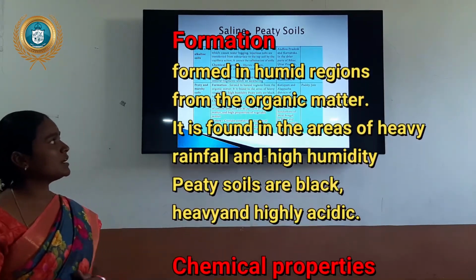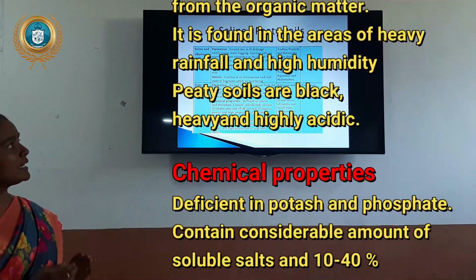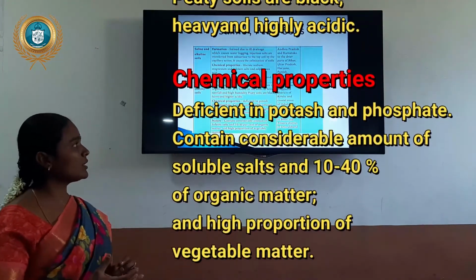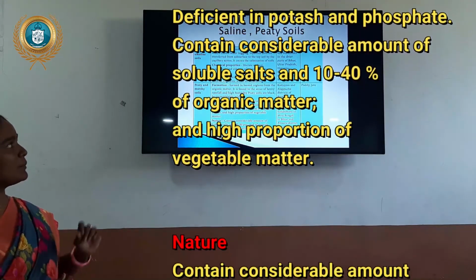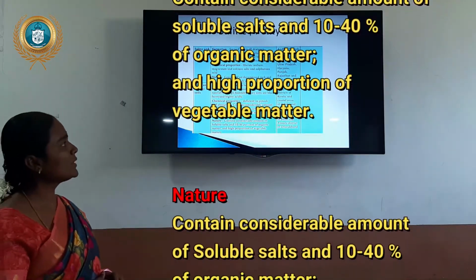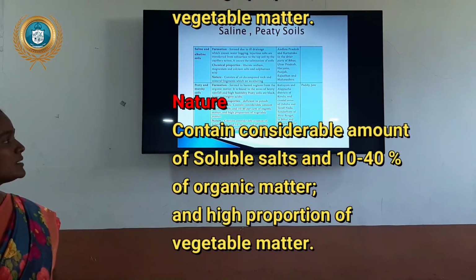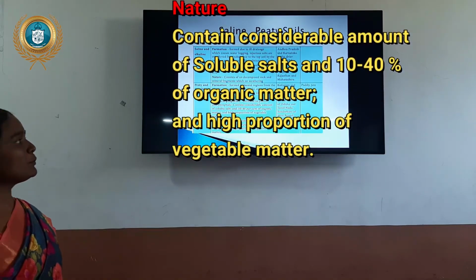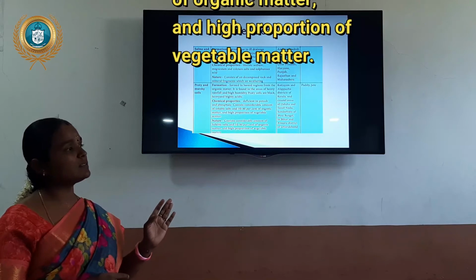Deficient in potash and phosphate, containing a considerable amount of soluble salts, 10 to 40% organic matter, because of more trees, and a high proportion of vegetable matter, making it acidic soil. It contains a considerable amount of soluble salt, 10 to 40% organic matter, and a high proportion of vegetative matter because it is covered with more plants and trees.